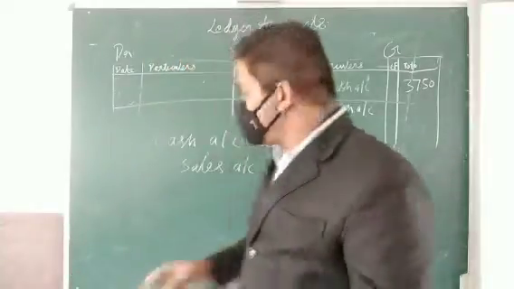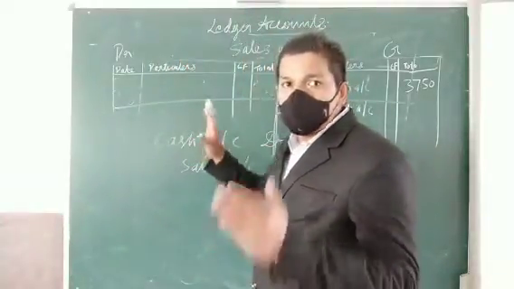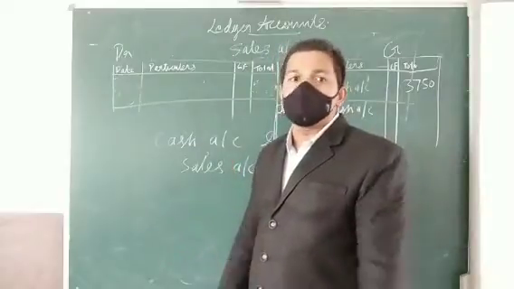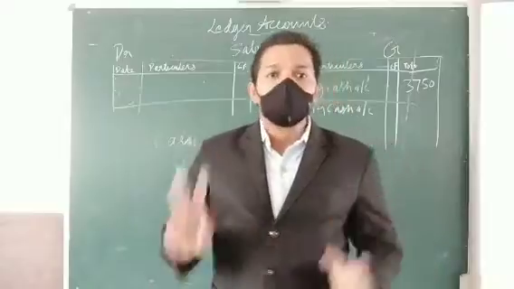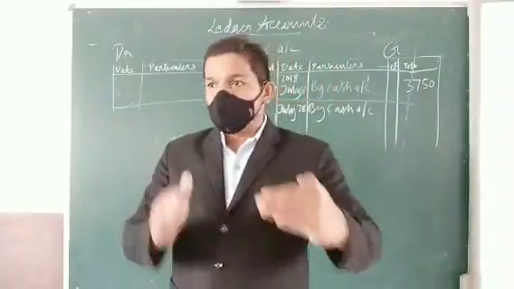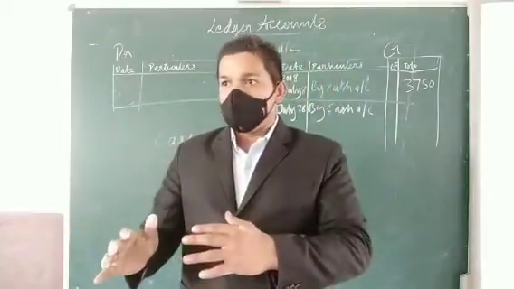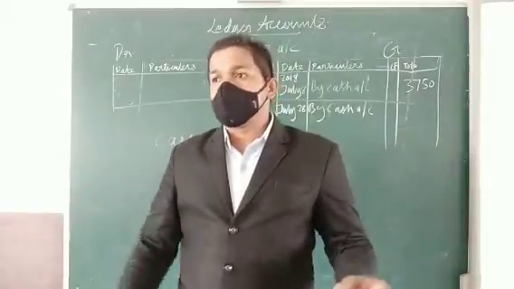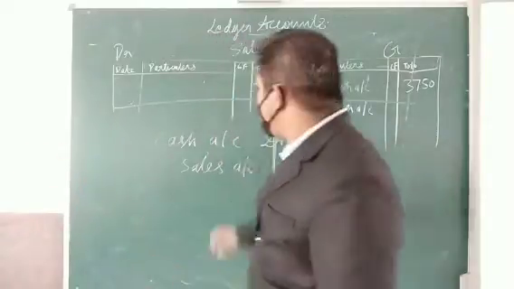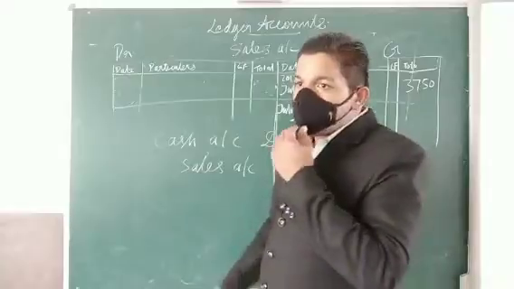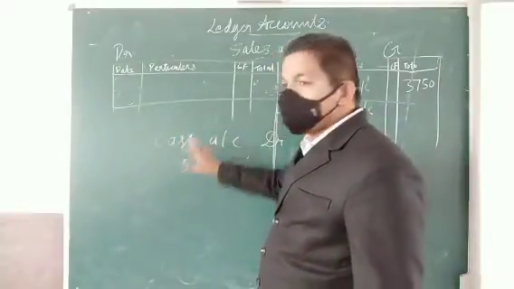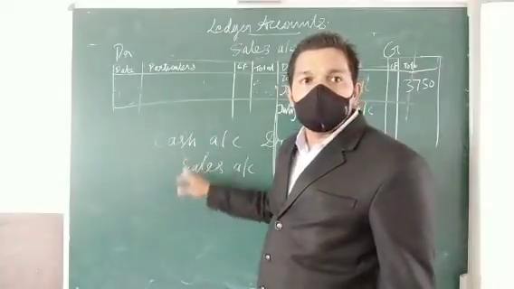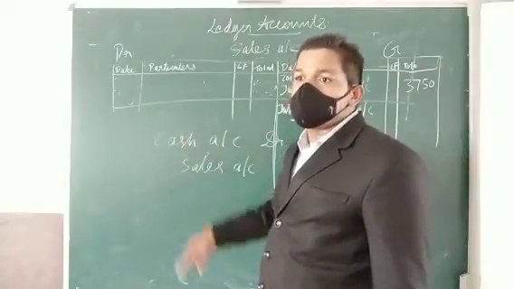So in a journal entry, two accounts are involved. You have studied double entry bookkeeping. So every transaction that we make consists of two entries. One is the debit side and one is the credit side. Okay. So when you post it to the ledger, for whatever journal entries we have made for each transaction, ledgers are made.